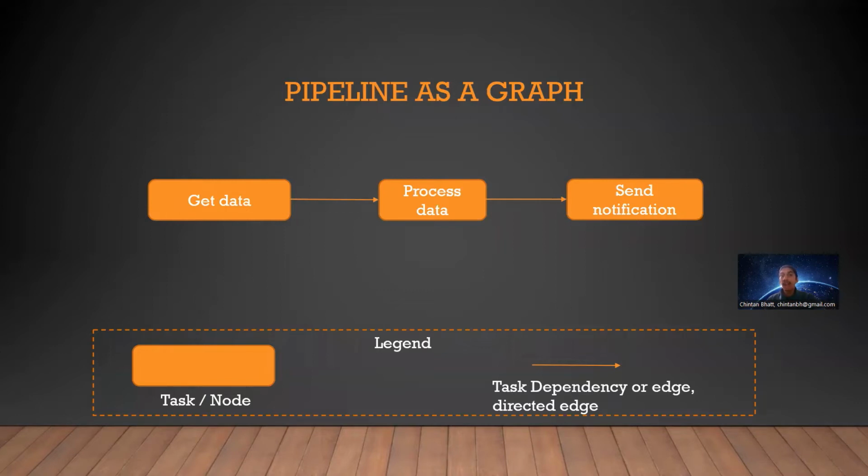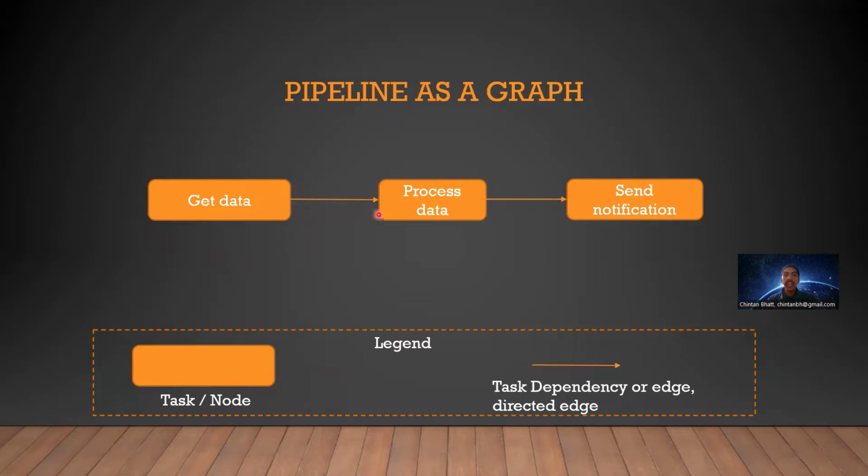Here, a pipeline is a graph. In graph theory, this box is referred to as a node, and this line with direction is called an edge.